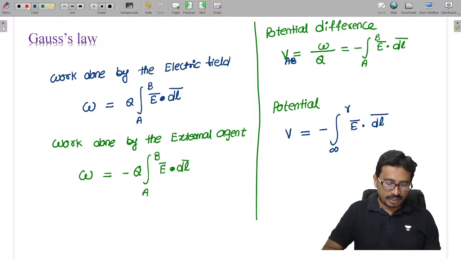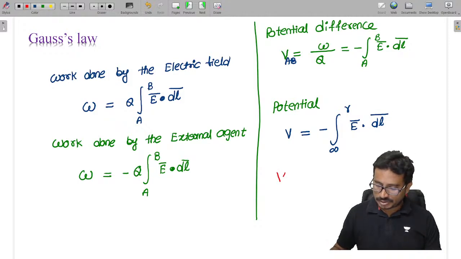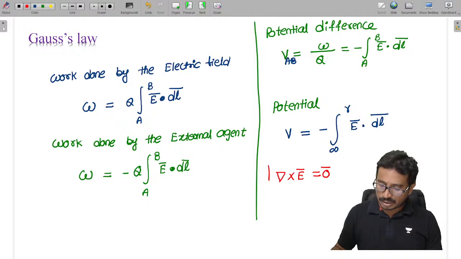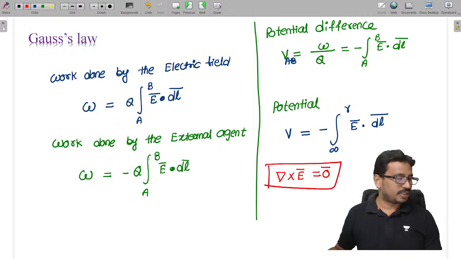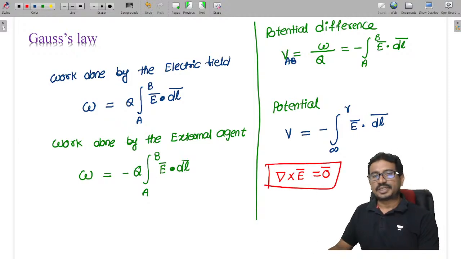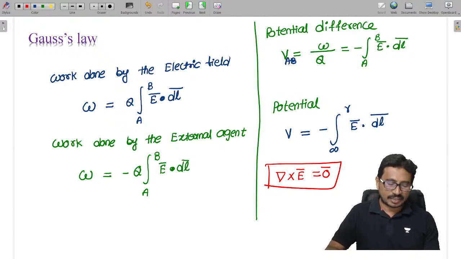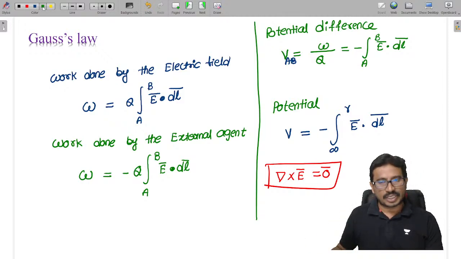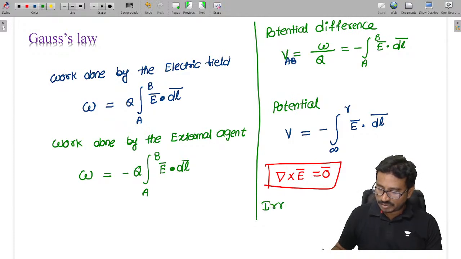And from this we get another Maxwell's equation: del cross E is equal to 0. From this, the curl of a static electric field is 0. So the static electric field is called an irrotational field. If the curl is 0, we call it an irrotational field.